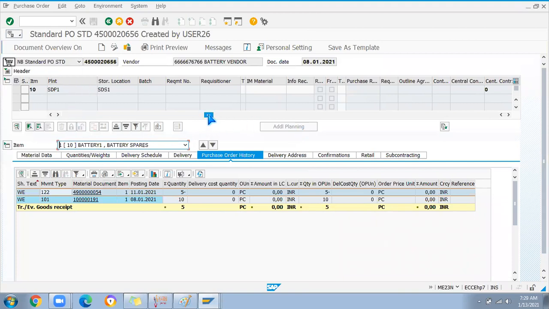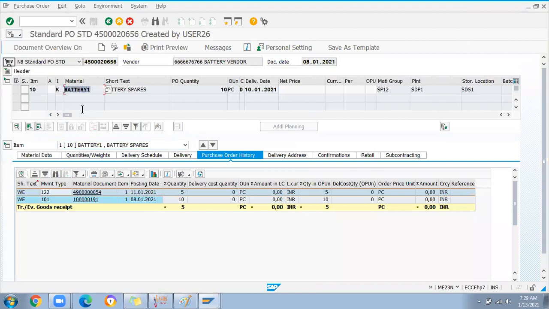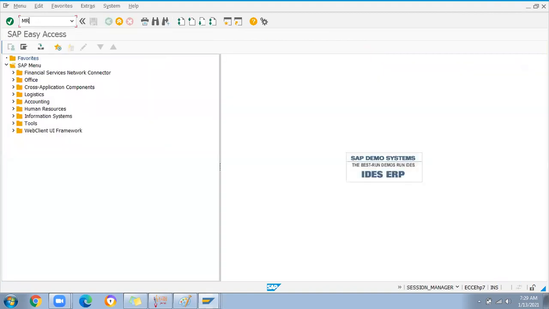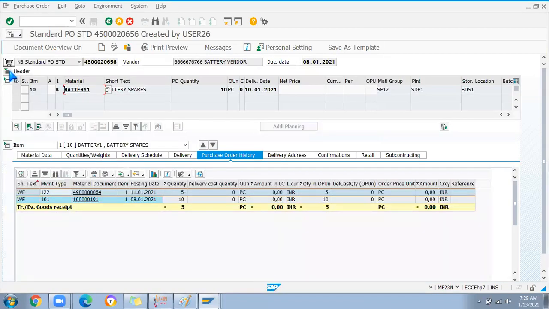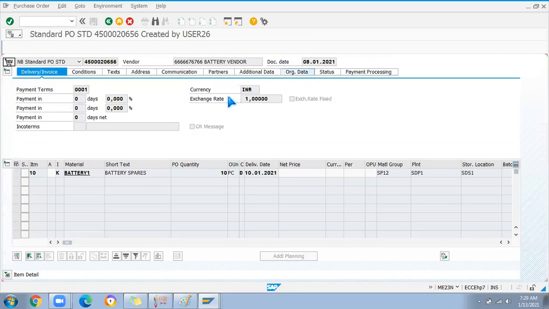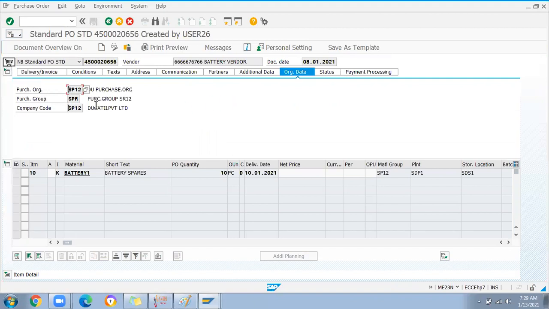Now the simple thing is to check whether any settlement is done for this material. How to check that? Go to transaction MRKO. Here I am going to pass the settlement. For the company code, I need to check what the company code is here, under org data, company code.